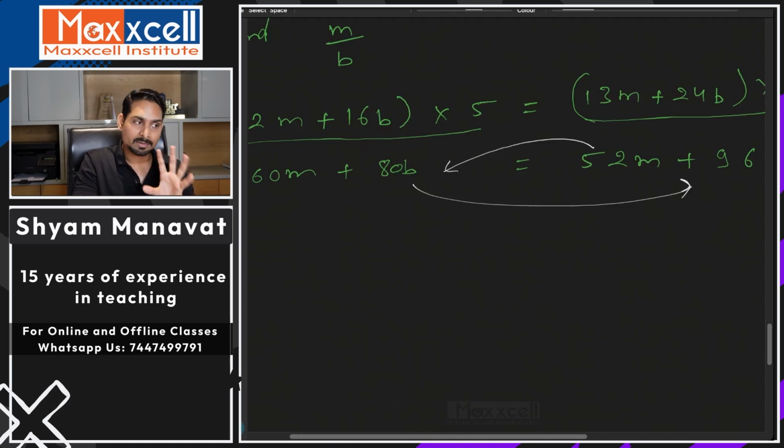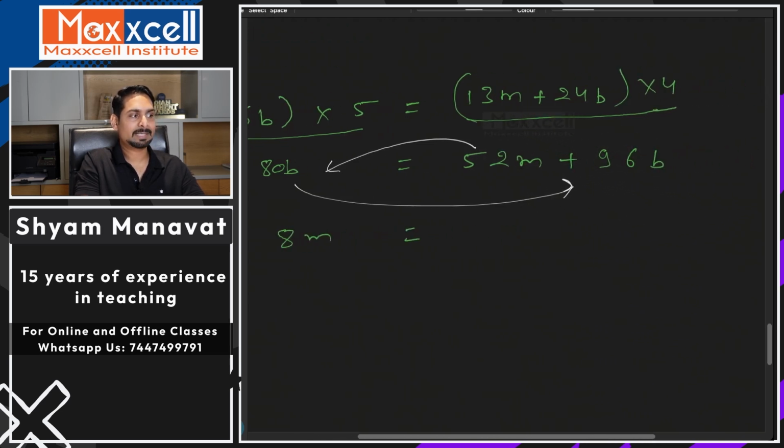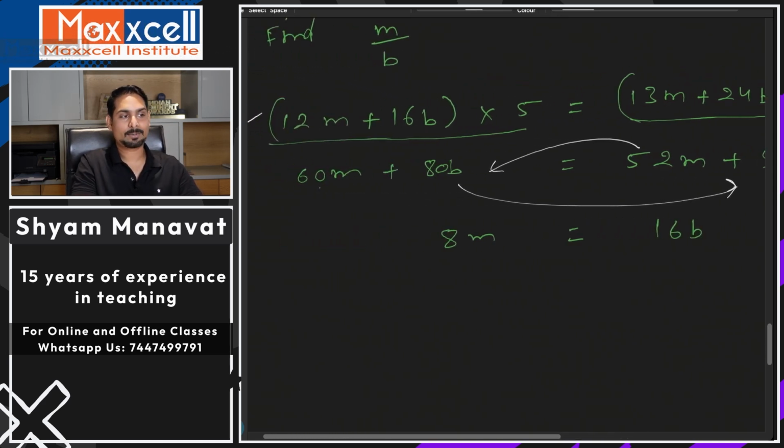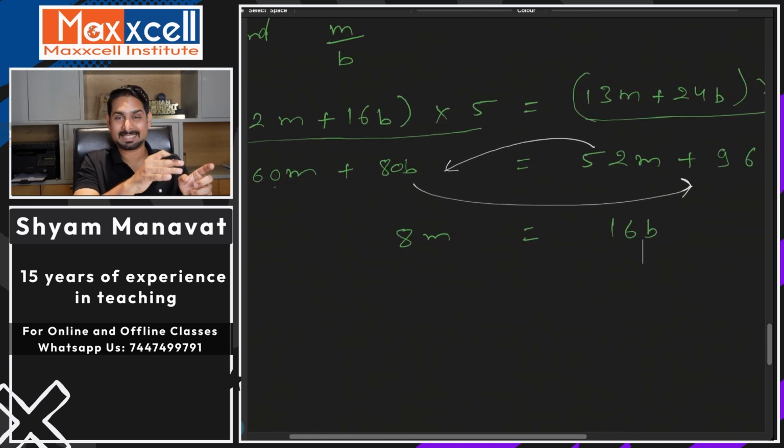Whenever you have to change sides, you have two options: you can change the side of 60M or the side of 52M. Select the smaller value and change its side. 60M minus 52M will give you 8M. 96B minus 80B will get you 16B. I hope you are comfortable with this, guys. I am not interested in writing one more step of changing sides and putting the minus sign.